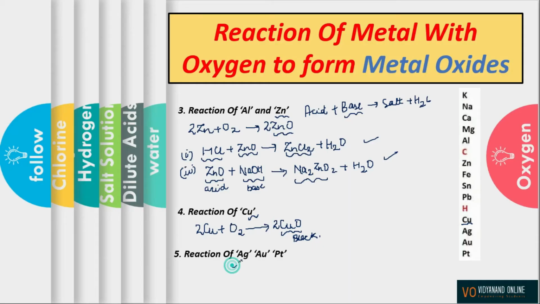Talking about silver, gold and platinum. They are placed so low in the reactivity series that they won't even react with oxygen at higher temperature. Now, there is one point which you need to note. At ordinary temperature, the surfaces of metals like magnesium, aluminium, zinc and lead are covered with a thin layer of their respective oxide, thereby preventing further oxidation of the metal.